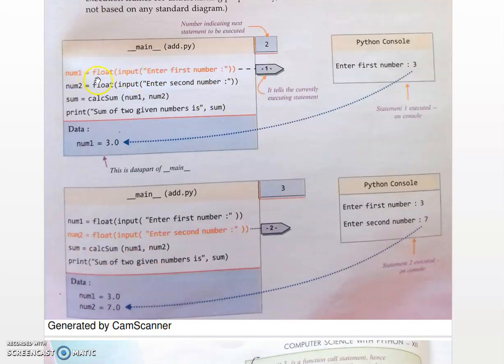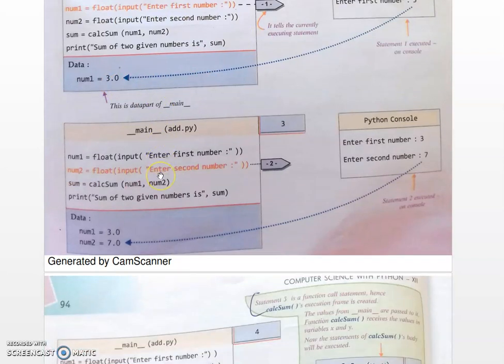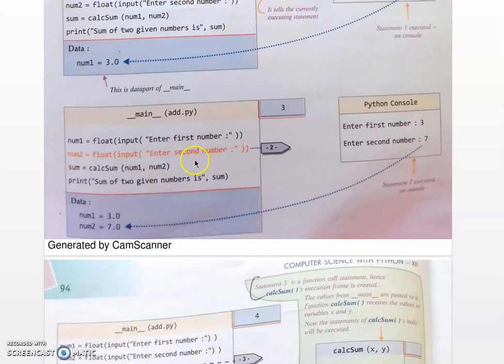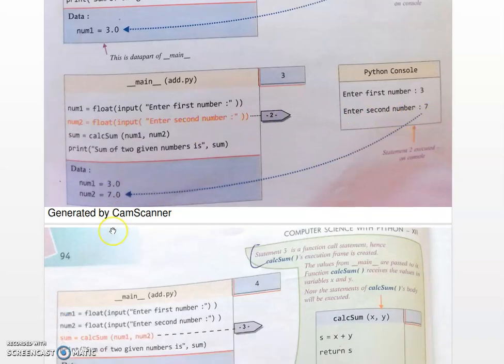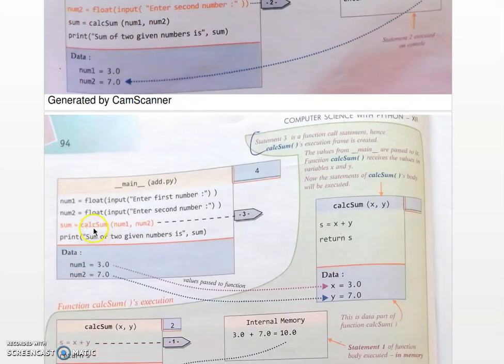First it will execute the num1 statement, the first statement to be executed. It will get the input from the user, 3. Num1 gets the input 3. Then the second statement will be executed, num2. For num2, it will get the input 7 from the user. Then the third statement is the function calling statement. Here we are passing the values. So statement 3 is a function call statement.